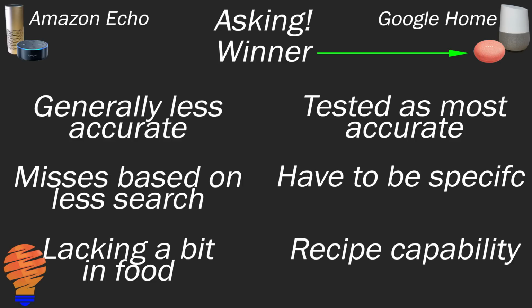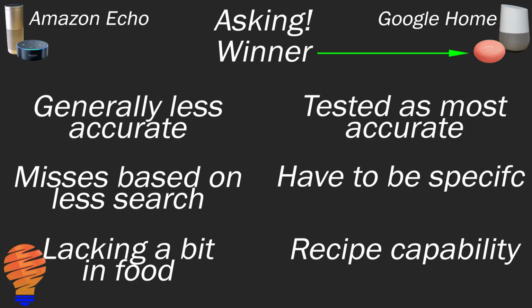What I'll say is that test results in general do show that the Google Assistant is a little bit better than Alexa here. The Google Assistant tends to be more accurate. Now, on that note, you have to be a little more specific with the Google Home and the Google Assistant. Sometimes losing that specificity can mean that you don't get the result you want. For example, here in this video, when I asked how many cups in a liter, I ended up with a different number than I would have expected, so I had to say how many metric cups in a liter.